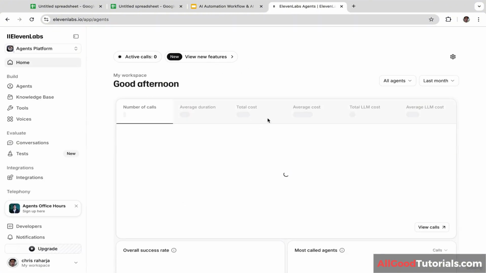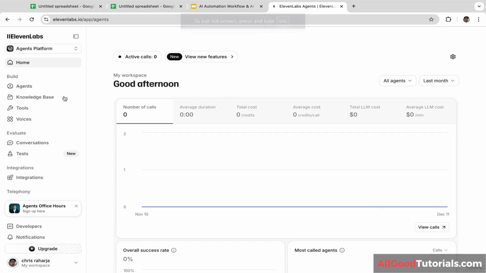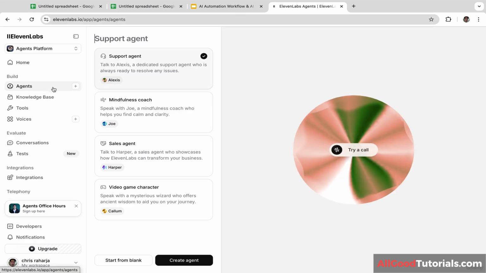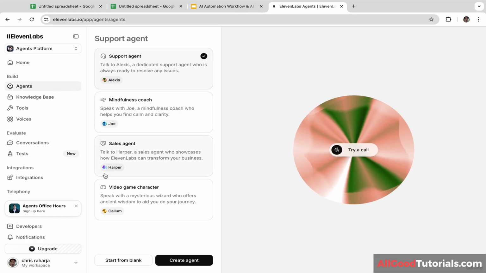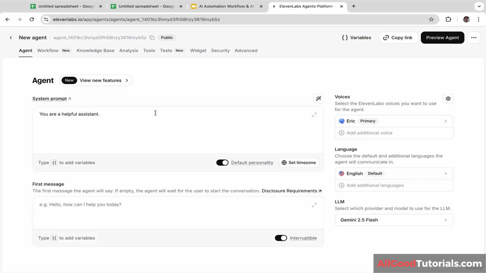As you guys can see, I have successfully logged in, and here is my dashboard. Okay, now let's click on agents and you will be redirected to this page. You have two options. You can build the AI agent from scratch, or you can use one of these templates and you can customize it. Okay, now let's click this start from blank. So we are going to build the AI voice agent from scratch.